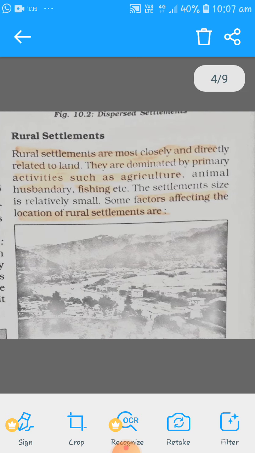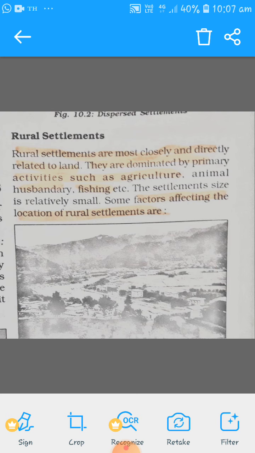Now we'll see about rural settlements. Rural settlements are most closely and directly related to land. They are dominated by primary activities. What activities come under primary activity? Agriculture, animal husbandry, fishing. The settlement size is relatively small.